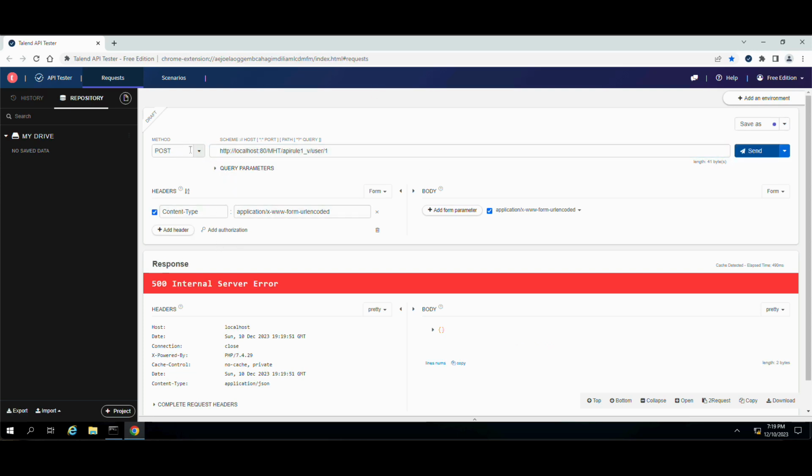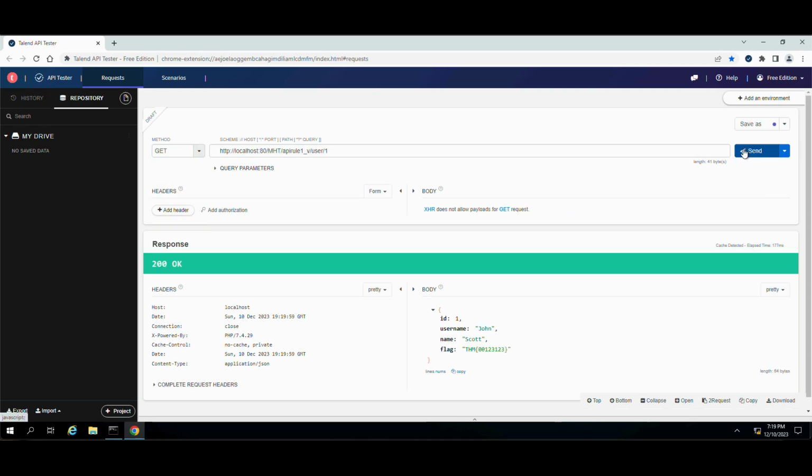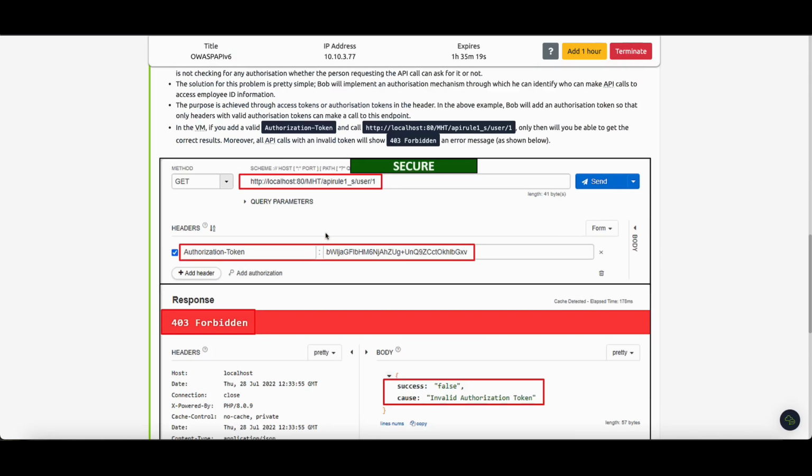Why? Because our method is post. Let's make it get and send again. And now, as you can see, we have the information of user 1. Our ID is actually 1, and we have Scott's information.